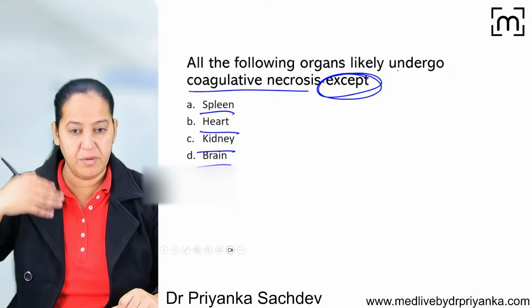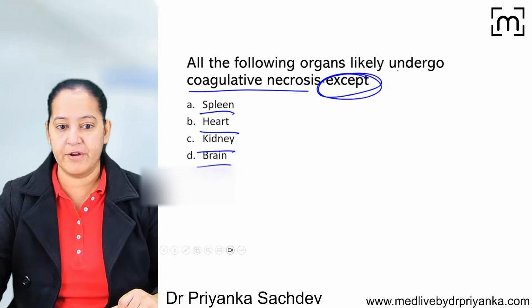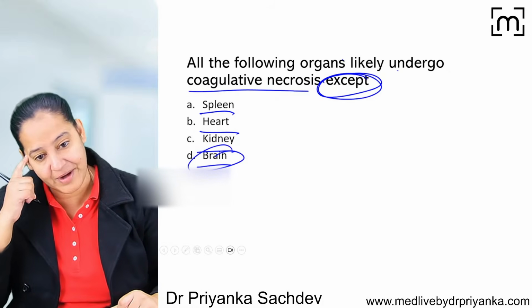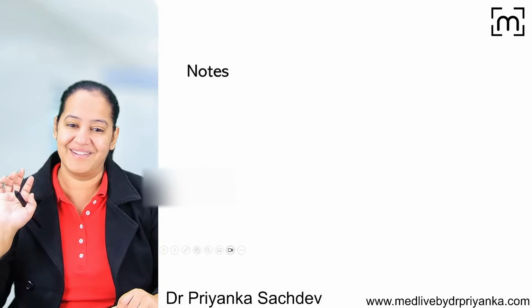So if in the human body ischemia occurs in any organ, it leads to coagulative necrosis except brain. Brain never has coagulative necrosis. If ischemia occurs in the brain, the cells of the brain start dying by liquefactive necrosis. So the correct answer here is brain.